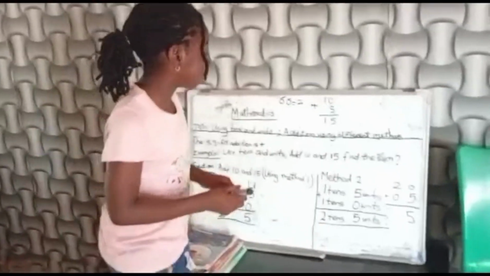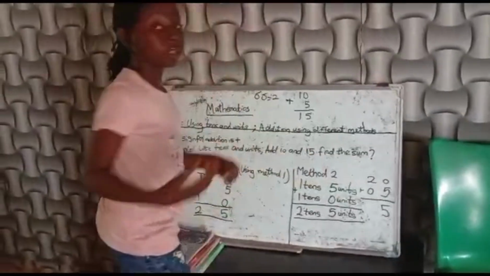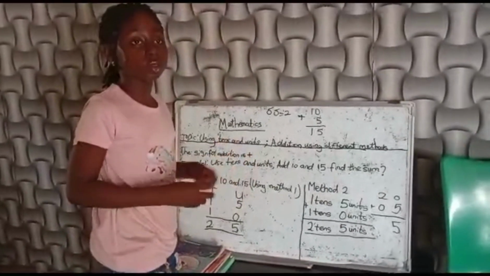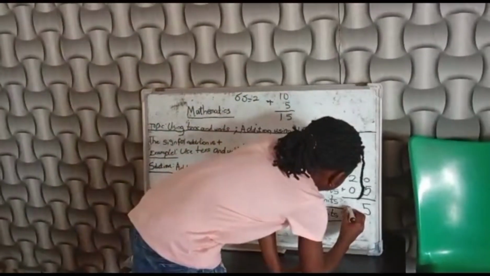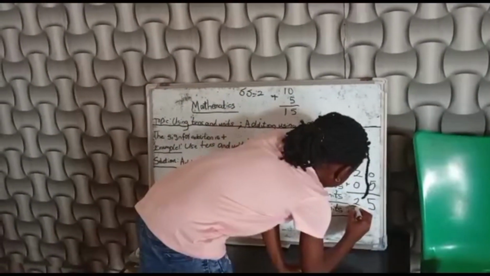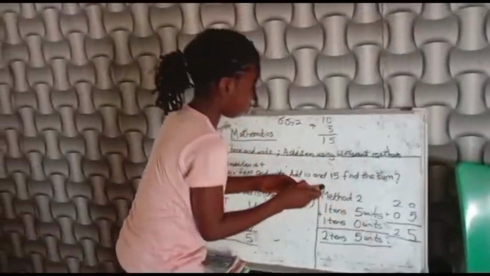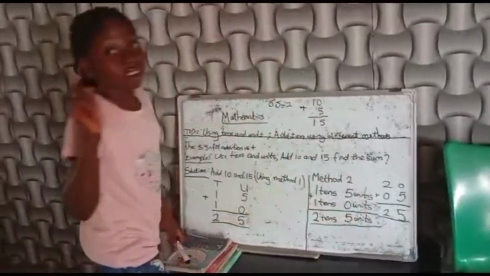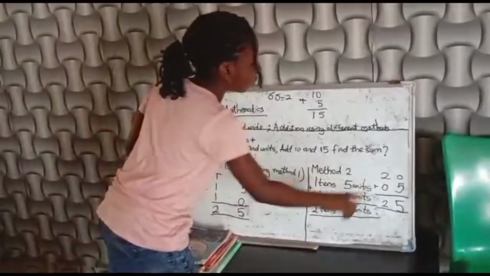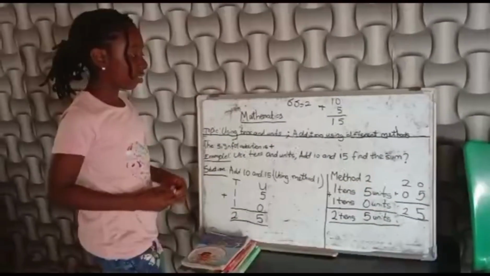It's just simple. 2 plus 0. Anything you add to 0 is that number itself. Now we have 25 as we got here. So now we know that 2 tens, 5 units is actually 25.